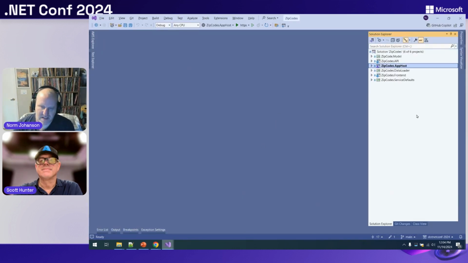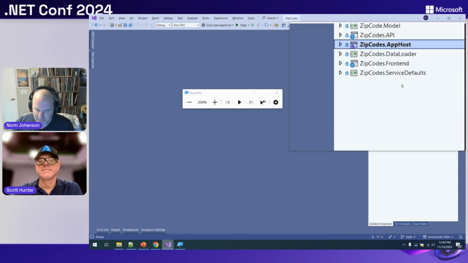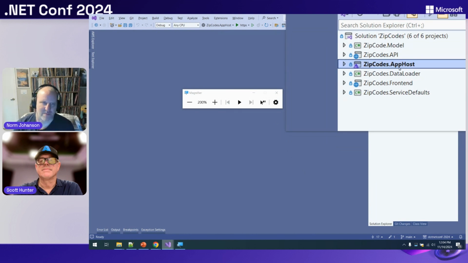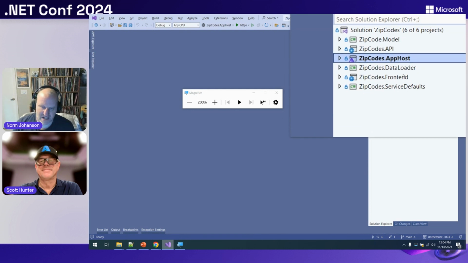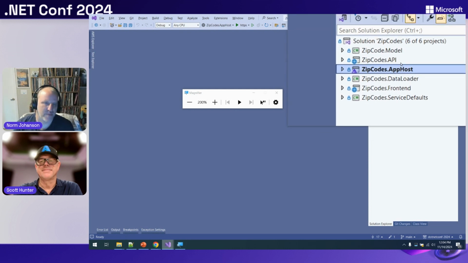So this is a very simplistic application just to show off the tech here. It's my US zip code lookup table thingamabobber. I should come up with a good name. But I've got my front end application here, and it's going to talk to our backend API to look up the US postal zip codes and present that information to the user. Nothing too exciting, but it allows me to show off what we're talking about.